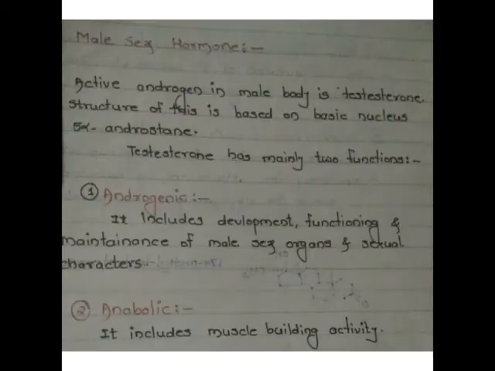The glucocorticoids include cortisone, hydrocortisone, and prednisolone. These are the examples of glucocorticoids, while aldosterone is the example for the mineralocorticoids. In this way, the steroids are classified into different types. Then we are moving to the first part, that is the male sex hormones.